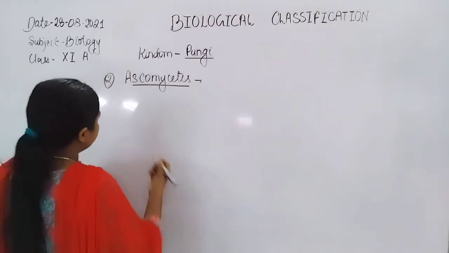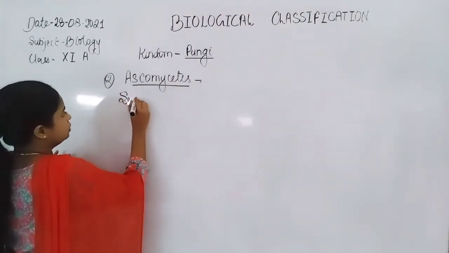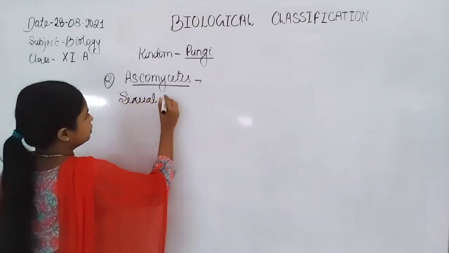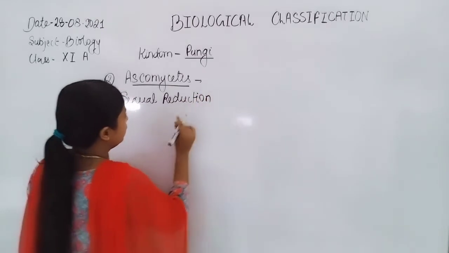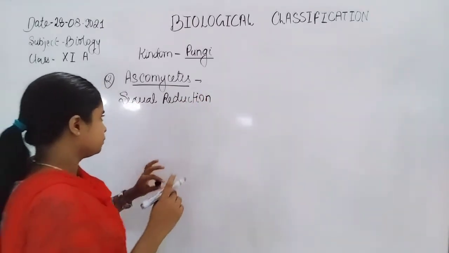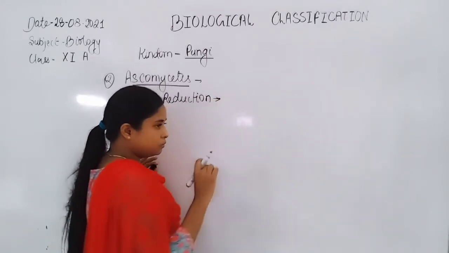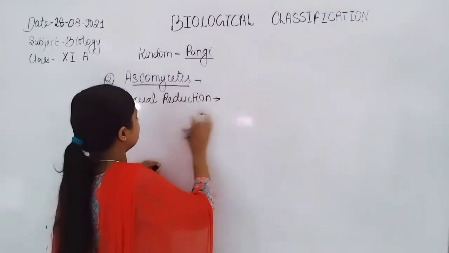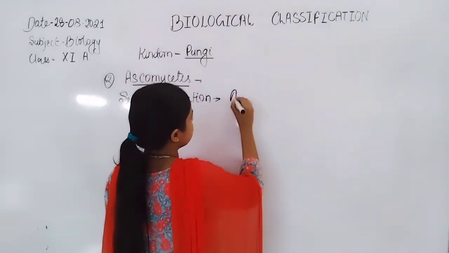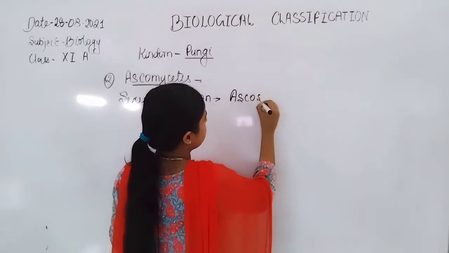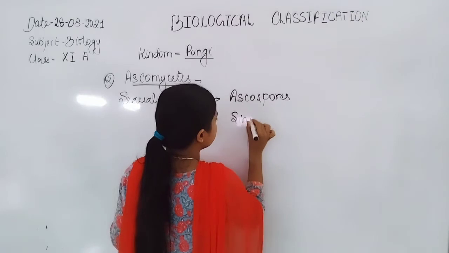Now which type of spores are formed? On the basis of sexual reproduction, they are classified and included under the ascomycetes on the basis of the presence of ascospores, formed in asci.